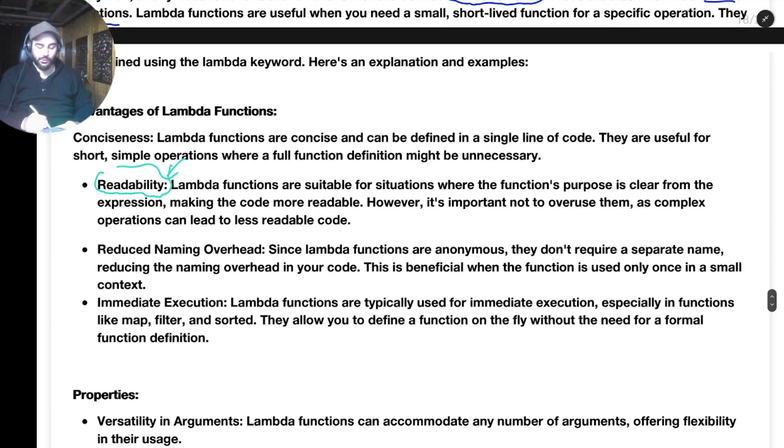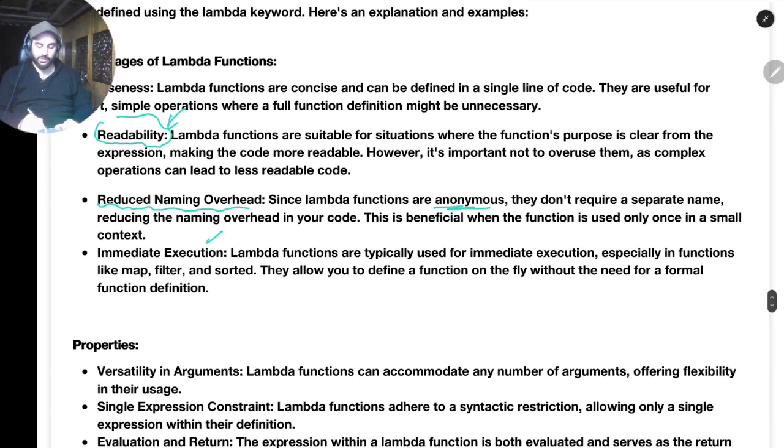Then it also reduces the naming overhead because you don't have to name the function. When you don't have to give a name, you don't have to think about what name to give. That's why they are known as anonymous. Anonymous means they don't have a name, they don't require a name basically. And then immediate execution: you can just run them right there, and you don't even have to write return statements